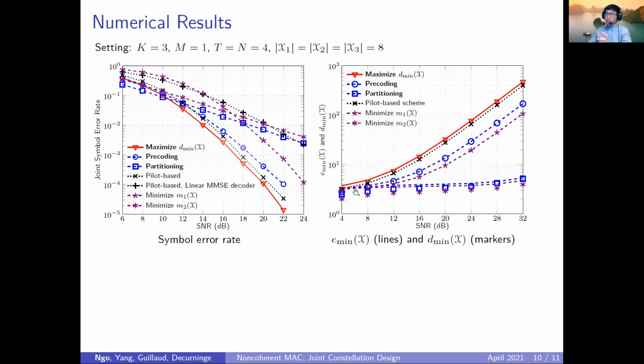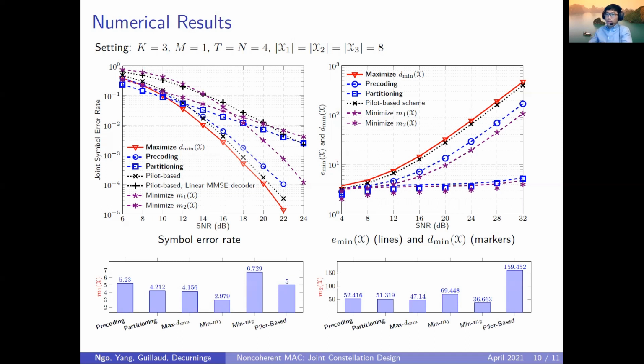So we have two conclusions here. First of all, we can use our proposed metric, D-mean, to optimize the constellation, which has the best performance among all the schemes that we consider here. And second, our metrics are actually meaningful to evaluate the performance of constellations, because we see that the values of these metrics are very relevant to the performance in terms of symbol error rate.